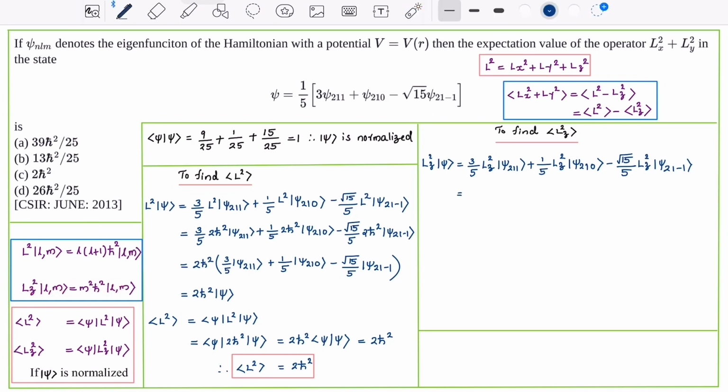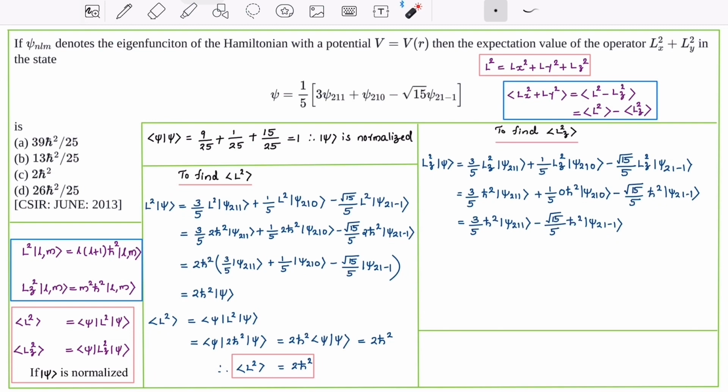Hence, Lz square psi is 3 by 5 times 1 h bar square psi 211 plus 1 by 5 times 0 h bar square psi 210 minus root 15 by 5 h bar square psi 21 minus 1. This is equal to 3 by 5 h bar square psi 211 minus root 15 by 5 h bar square psi 21 minus 1. Now what is the expectation value of Lz square? It is the inner product of psi with Lz square psi.